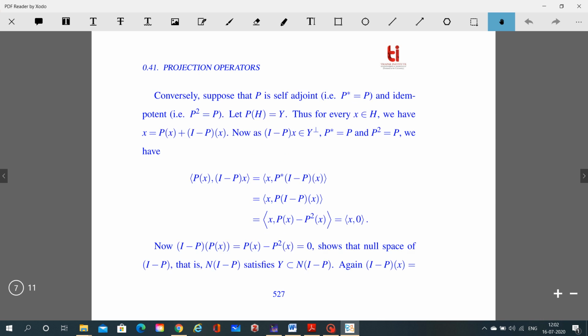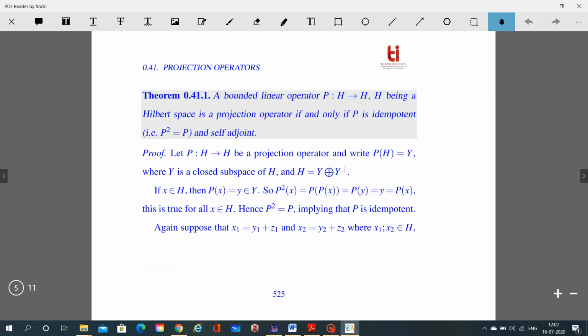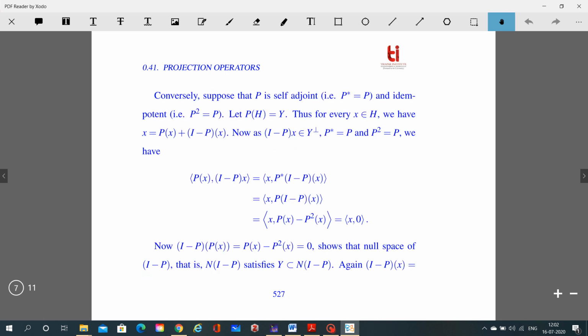So here now we will discuss the converse part. First we have discussed if P is a projection operator, then P is idempotent and P is self-adjoint. Now we will prove that if P is idempotent and P is self-adjoint, then P is a projection operator.